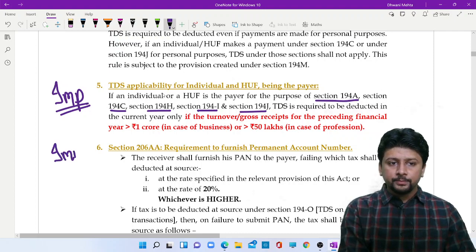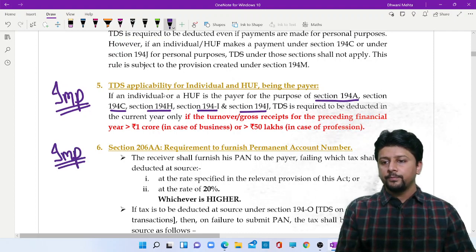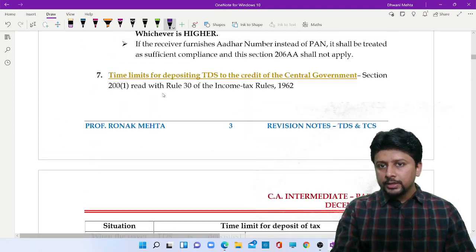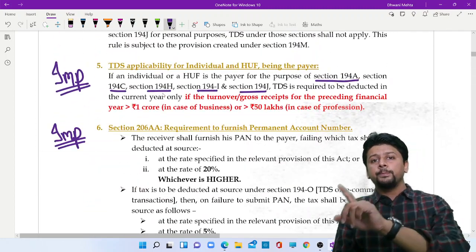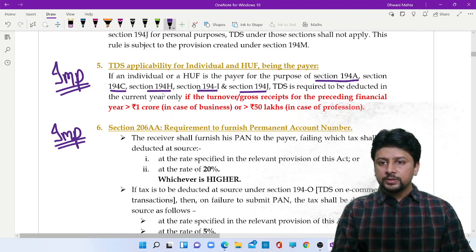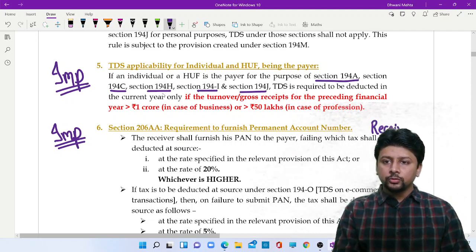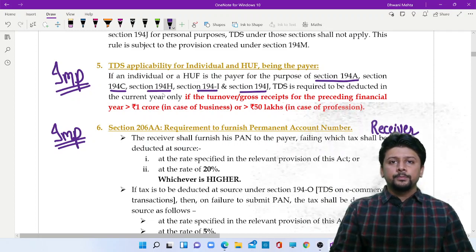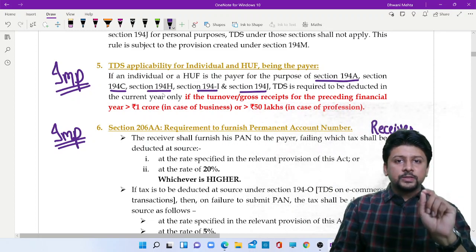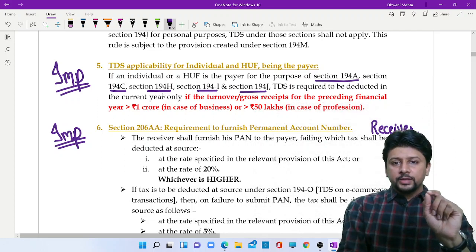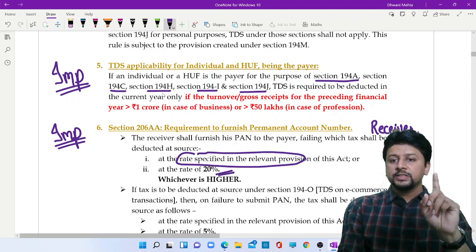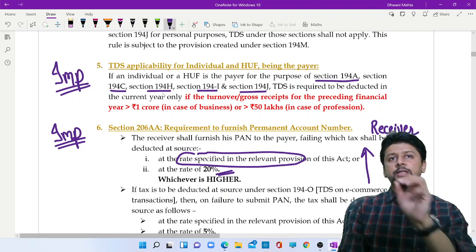Another important section, 206AA. TDS is the responsibility of the payer. Then there is a responsibility of the receiver also. The receiver is supposed to submit his permanent account number to the payer. If he fails to submit his permanent account number, then whatever is the rate of TDS as per the relevant section, or 20%, whichever is higher of the two, will be the TDS rate.